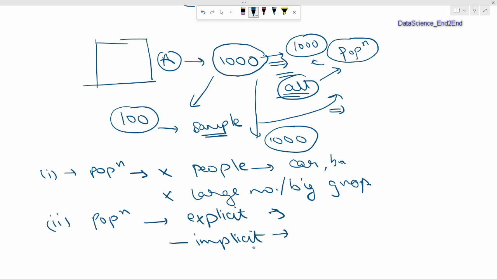In case of implicit population, suppose we want to know the height of the students, and that is the problem statement that we have. But here we have not clearly defined from which school we have to pick the students or from which particular locality or from which particular class we have to pick the students. We are just saying that we want to understand the average height of the students, but which set of the students, that is not clearly defined. In that particular case, we are talking about implicit population. While in case of explicit, we are clearly defining what is the group in which we are interested in.